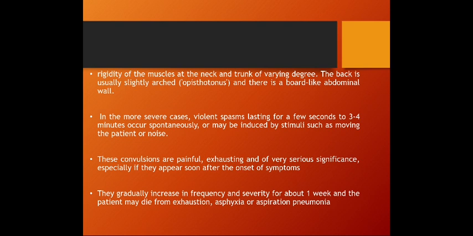They gradually increase in frequency and severity for about 1 week, and the patient may die from exhaustion, asphyxia, or aspiration pneumonia. So the causes of death could be the asphyxia or the exhaustion or even the development of aspiration pneumonia.